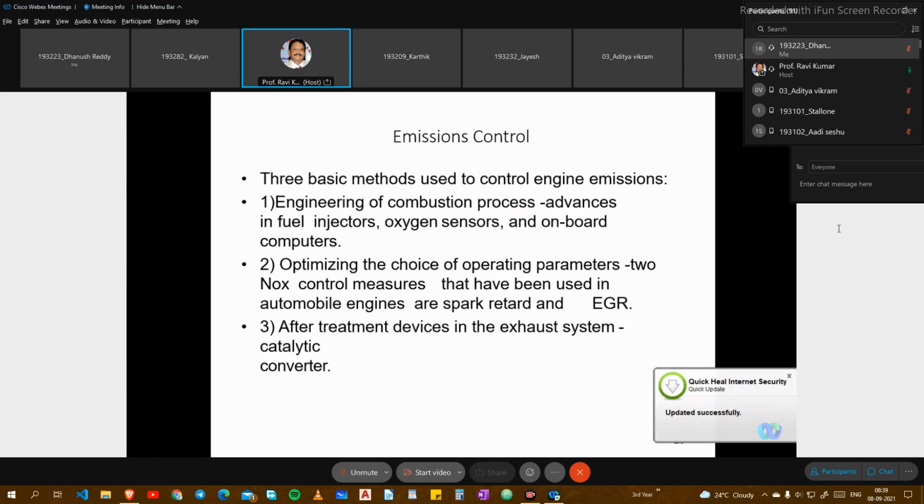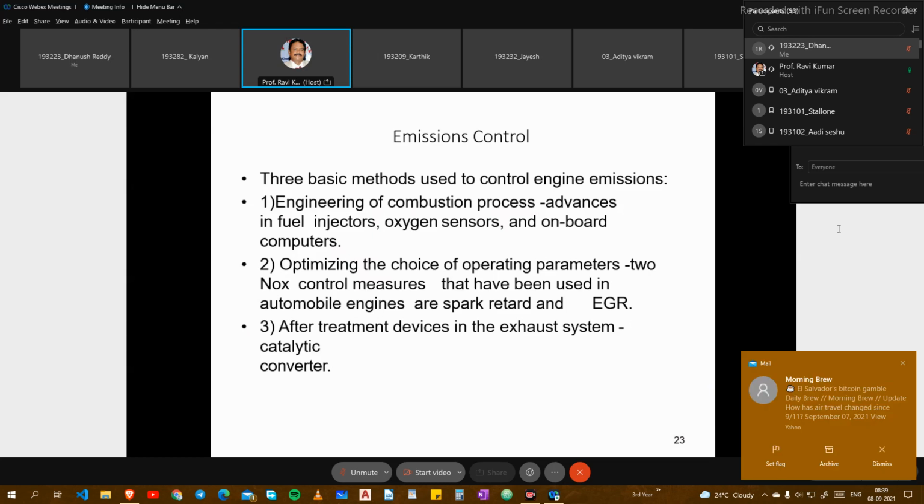There are a lot of methods. Now we have to see how to control the exhaust emissions also. One method is the engineering of the combustion process, with advances in fuel injectors. Fuel injector automation should be advanced, and oxygen sensors will be used to monitor how much oxygen is going in through the fuel injectors or the air, and onboard computers will monitor this.